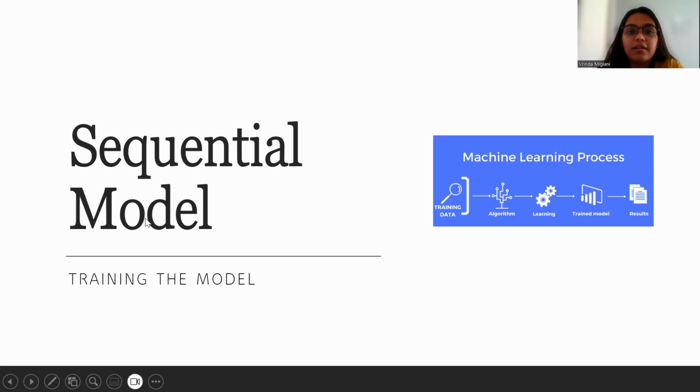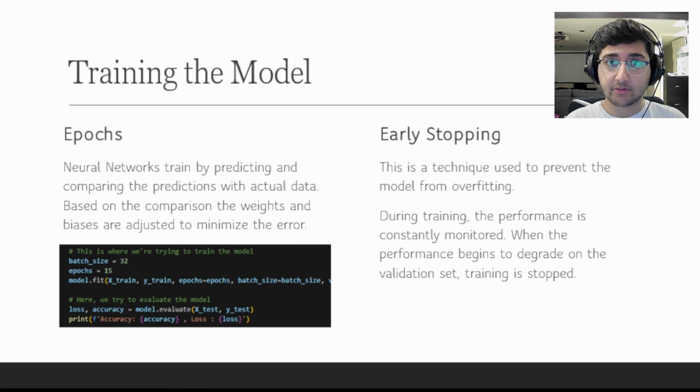Now over to Devang. Hey everyone, so I'm going to talk to you guys about how we trained our model. For that, I have two major components. We have epochs and early stopping. So I'm going to explain epochs first. To understand epochs, we are going to have to go over what a batch is and what iterations are.